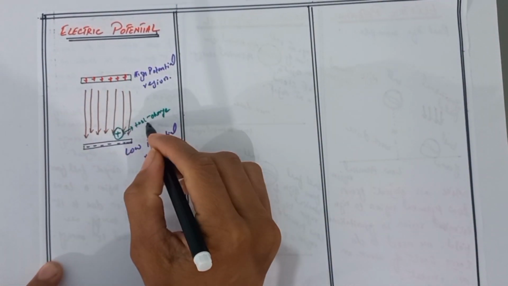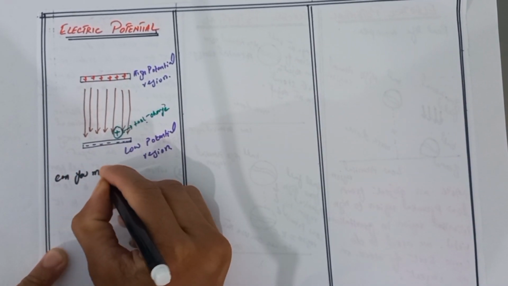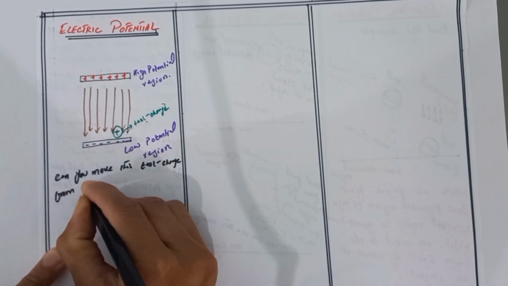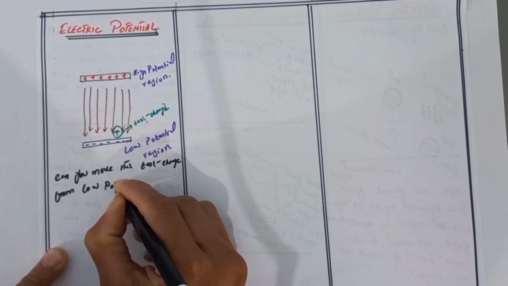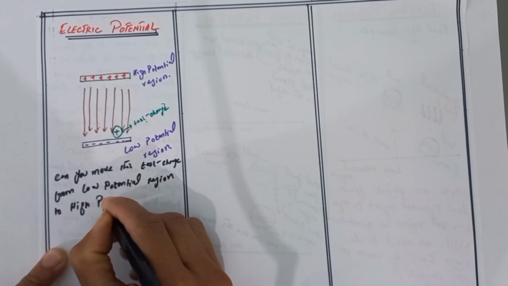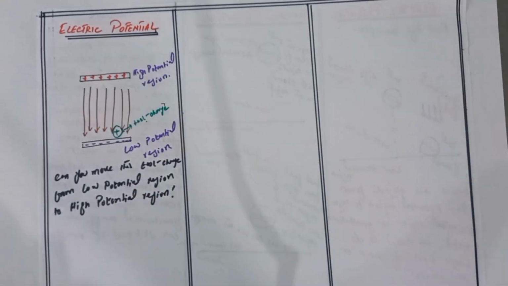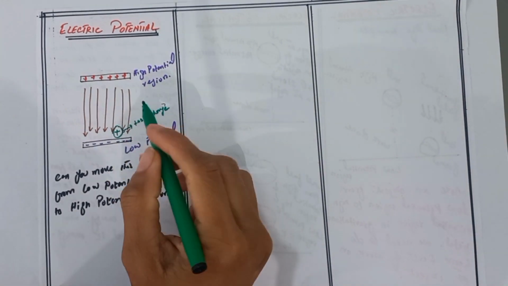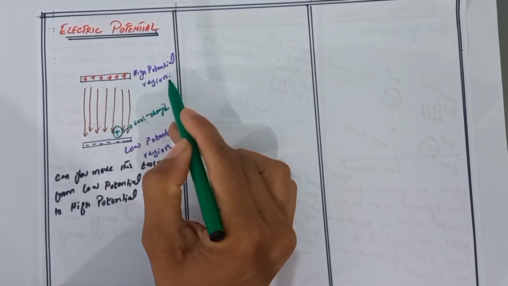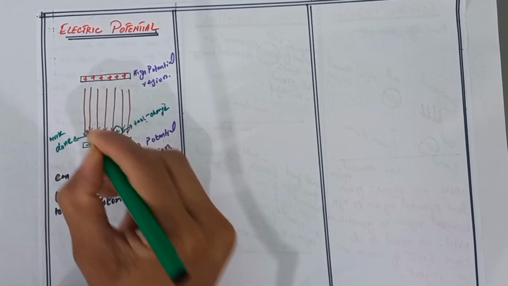Here let me ask you, can you move this test charge from low potential region to high potential region? The answer is simple. According to the first fact, if we want to move this test charge from low potential region to high potential region, we need to do some sort of work on it.